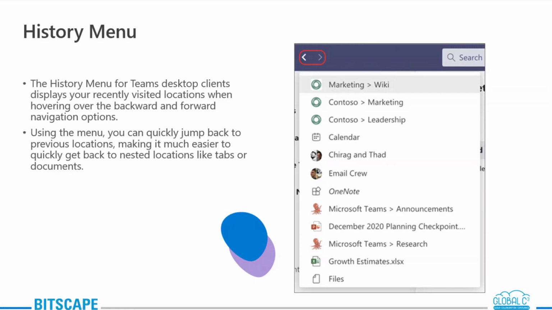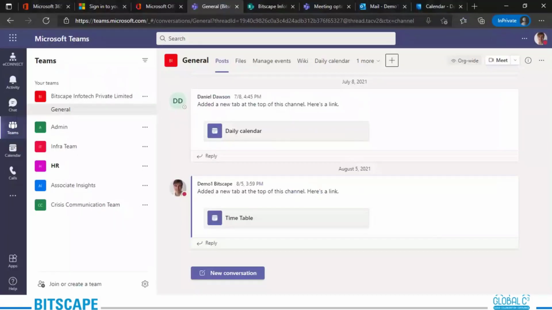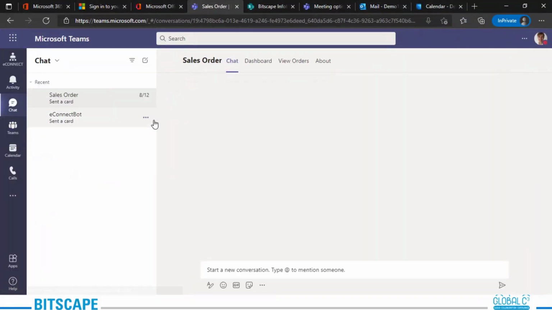While in this menu, you'll be able to use the arrows to go backward and forward. Let me show you how this works out. Let me go back here. Let me go to my chat.